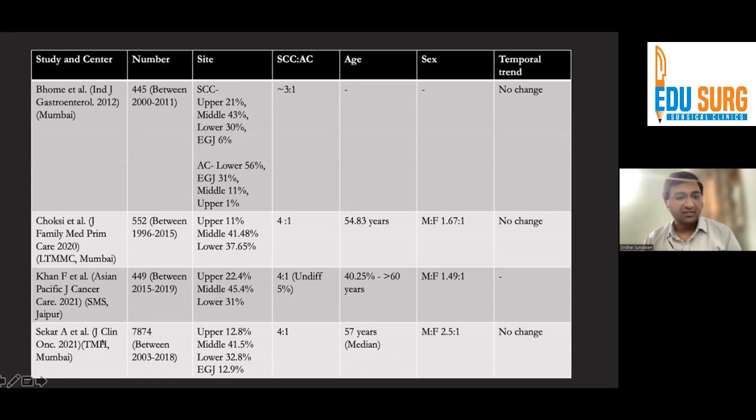And lastly, data from TMH, almost 8,000 patients, around 12% being GE junction tumors, they found 4:1 squamous to adeno, and there is no change over the last almost 20 years. So clearly, although the overall incidence of adeno is on the rise, the predominant type of esophageal cancer may remain squamous, and the site of the cancer has almost remained the same over the years. So it's not that, as a proportion, GE junction is actually increasing.